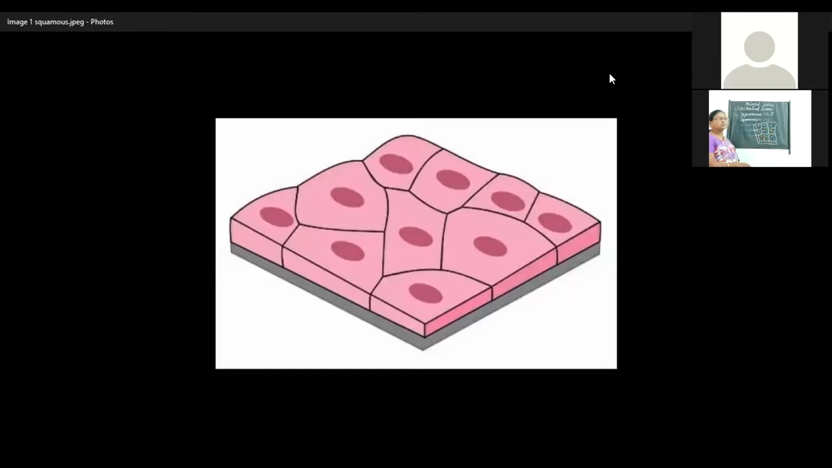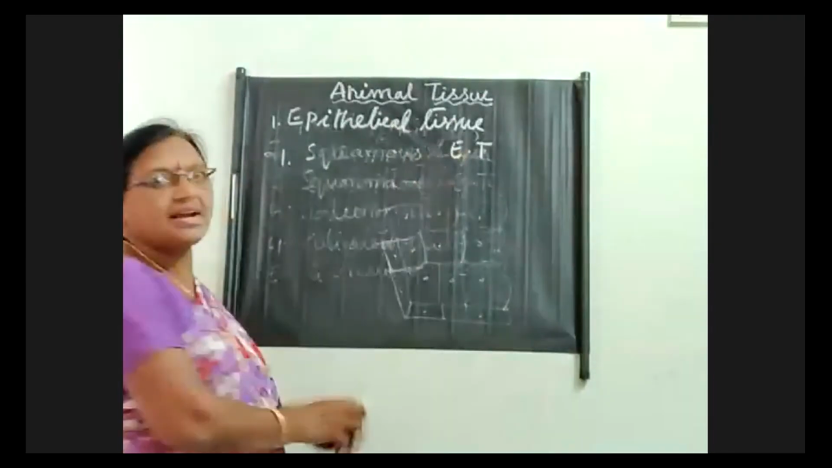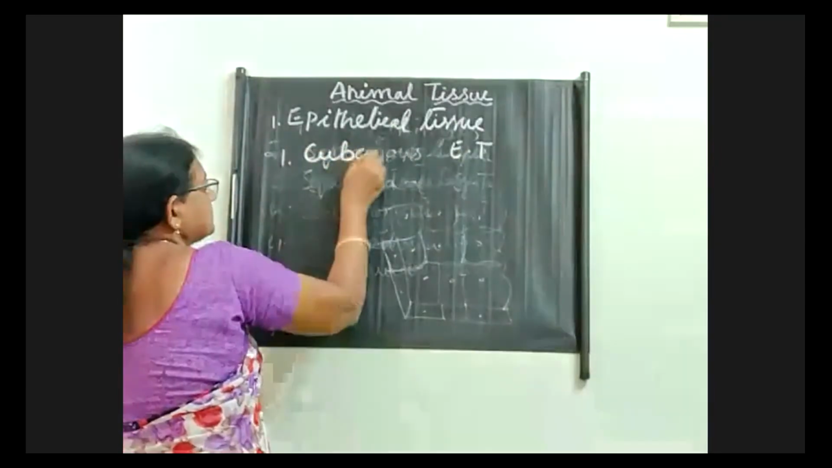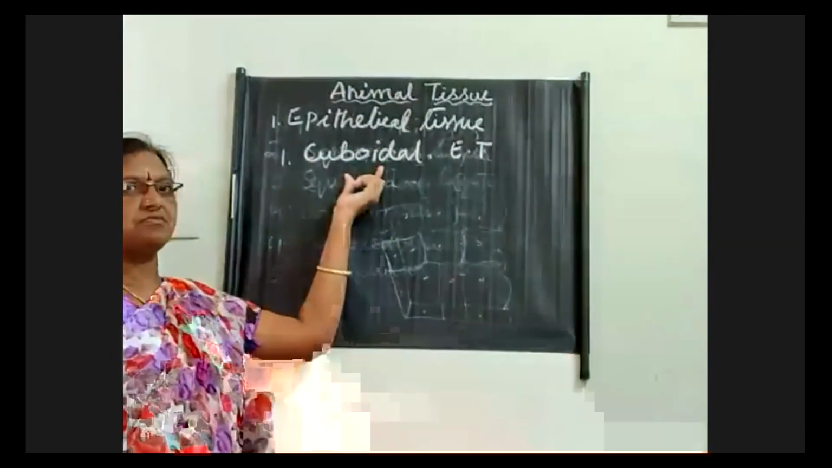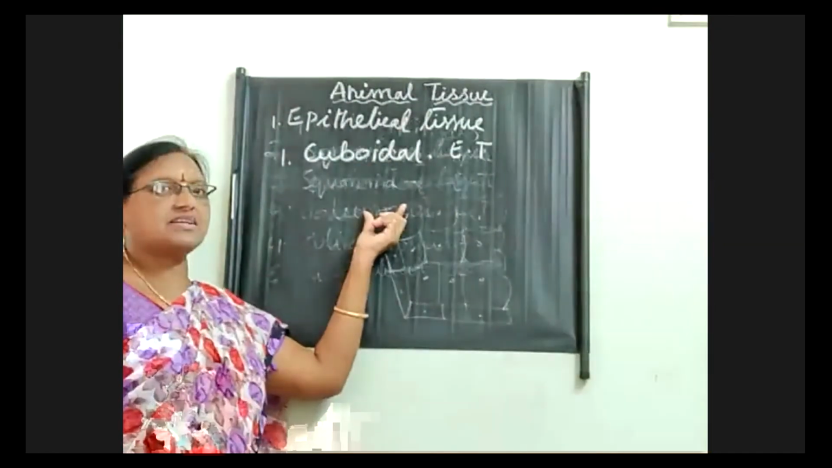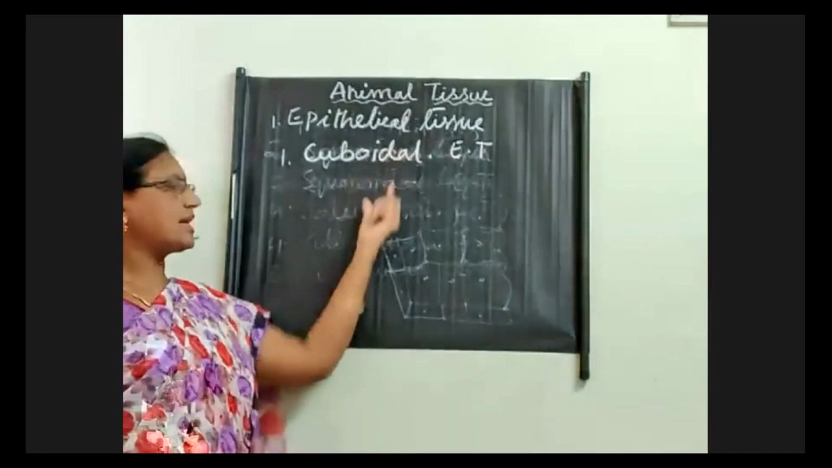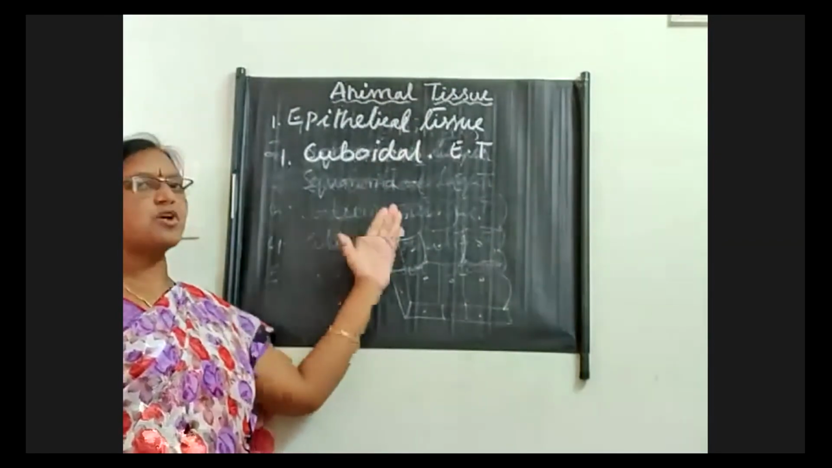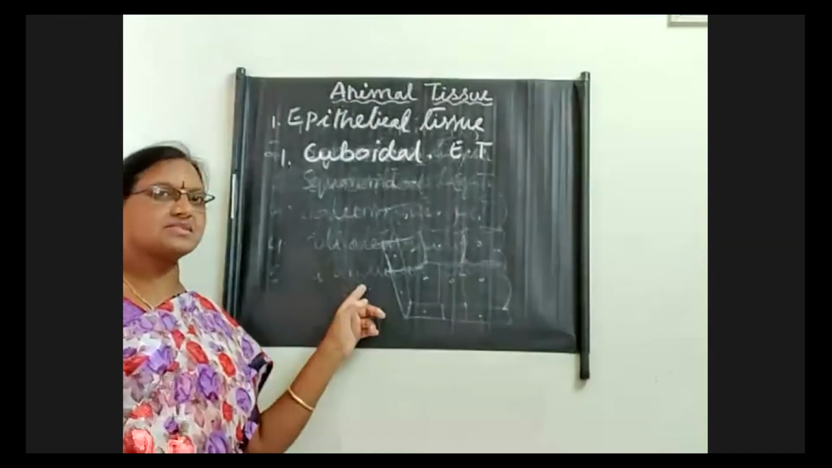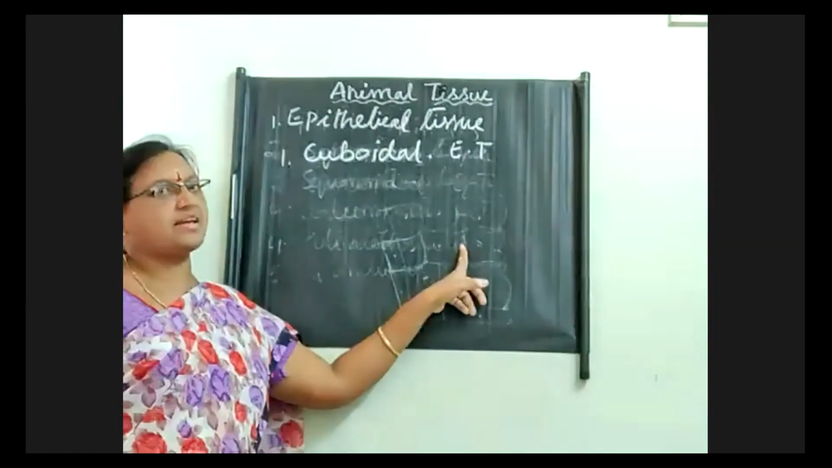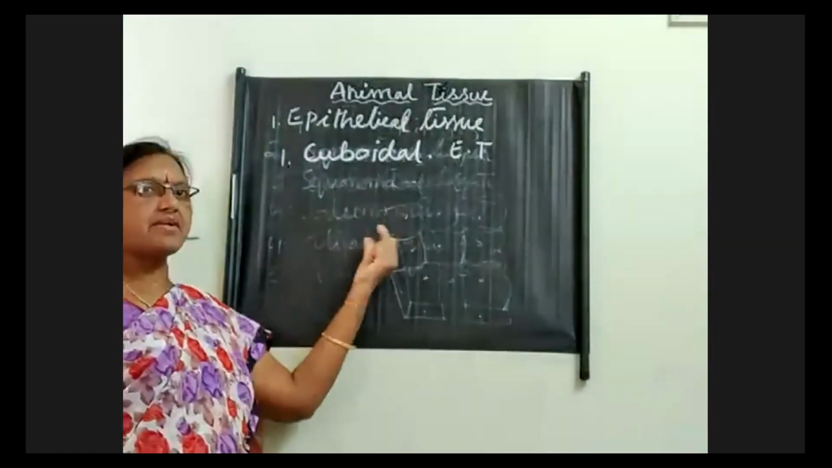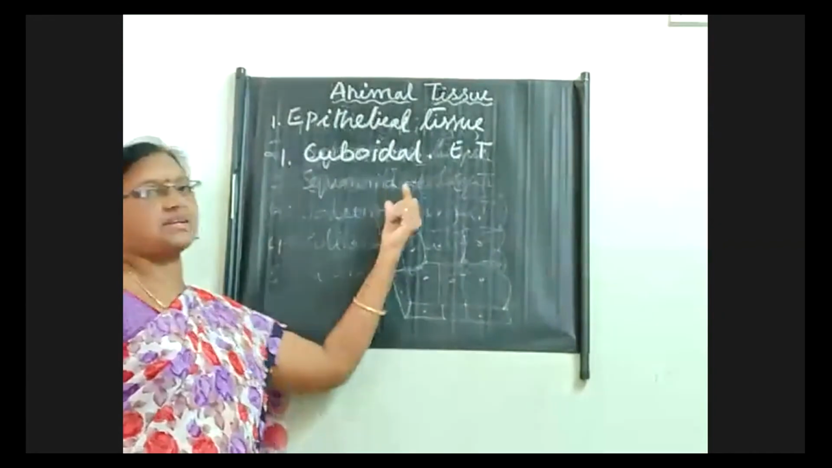Alright, then we will go to the next tissue. What is the next tissue? The next tissue is cuboidal epithelial tissue, as the name itself suggests. All the cells present in this are cuboidal in shape, and they are somewhat larger in size than the squamous. In squamous epithelial tissue, we can observe an irregular shape of cells, but in cuboidal, we have a particular shape, children, that is a cuboid shape.